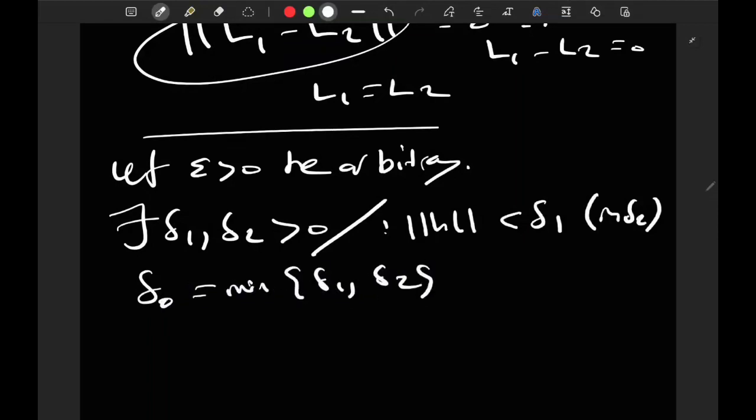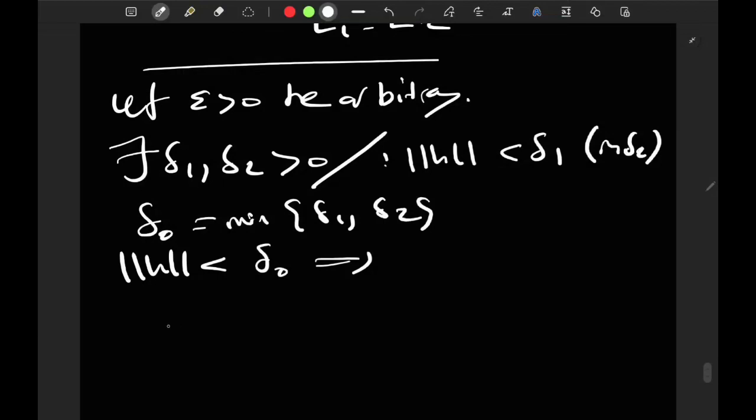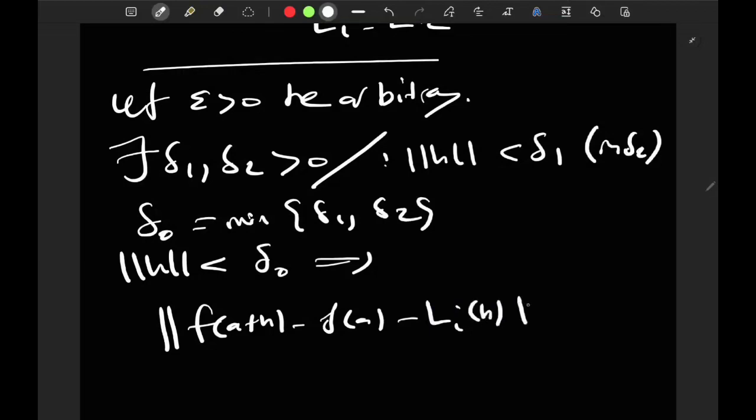I know that if the norm of h is less than delta 0, then the norm of f(a+h) minus f(a) minus L_i(h) is less than epsilon times the norm of h. And I know that this holds for both maps, right? So this is exactly correct.